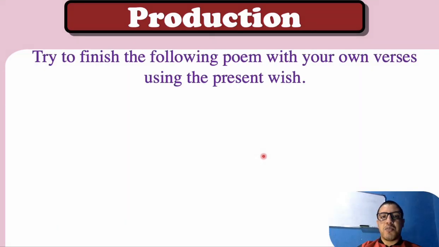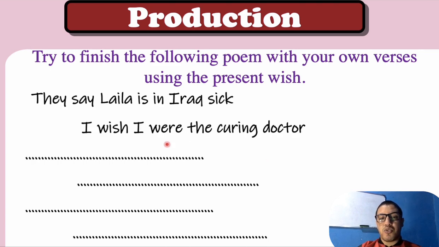Okay, guys, so now let's move to the production. If you still remember, in the first example we started with a poem, an Arabic poem. What I wanted to do is to try to finish this poem with your own verses using the present wish. Okay, so let's try to be a poet. I know that every one of you has some inspiration inside. So I want you to use your gift in order to finish this poem.